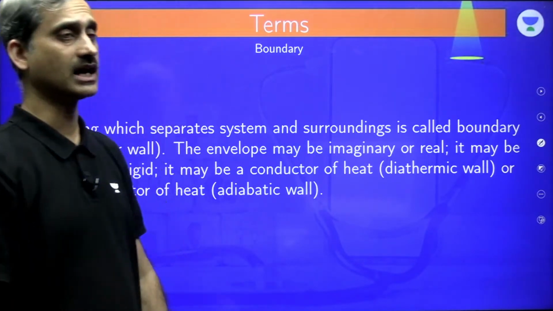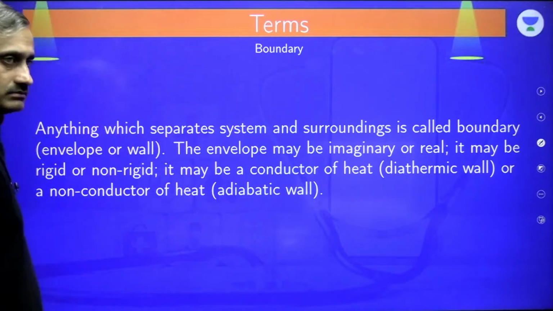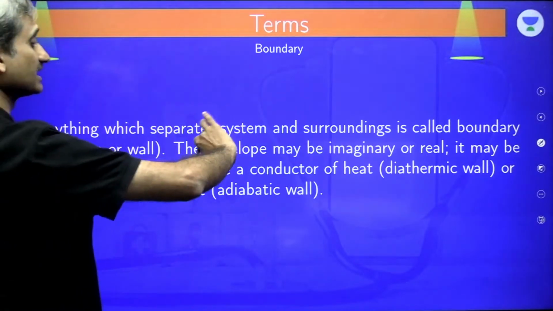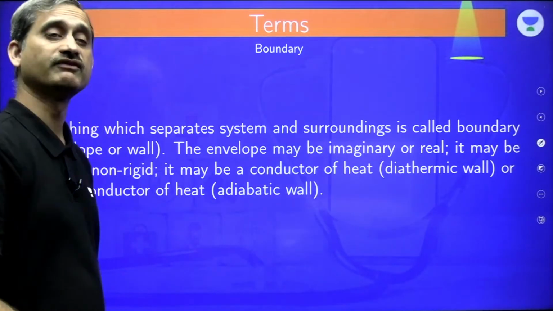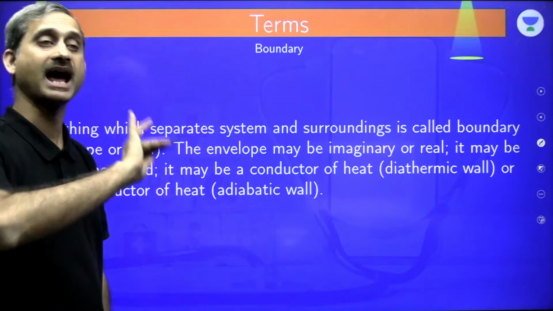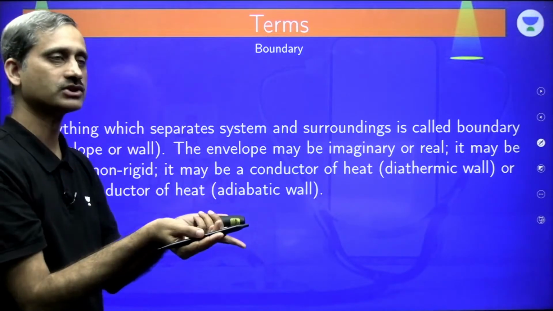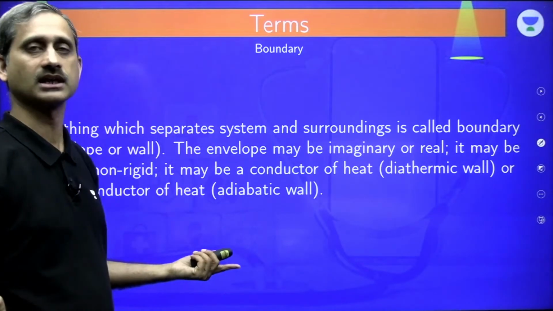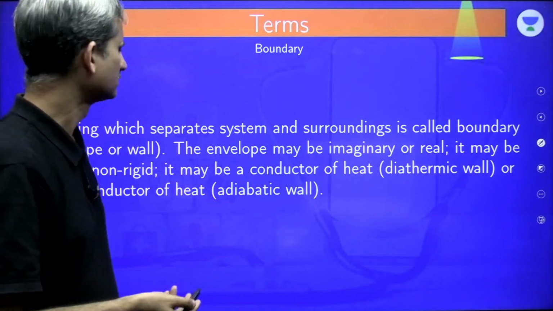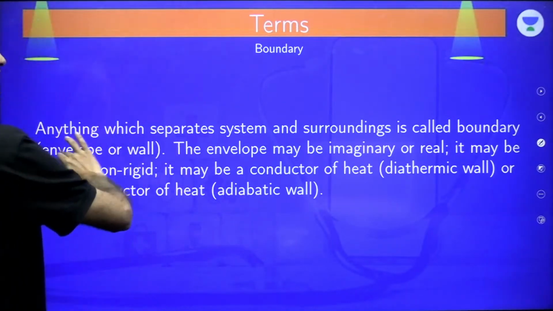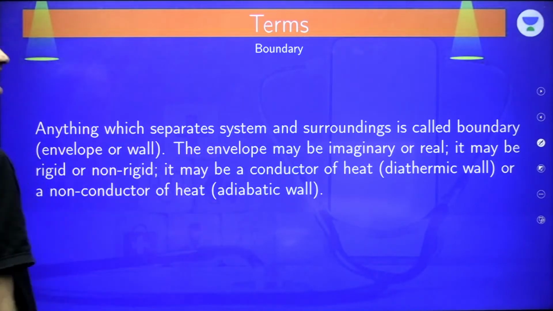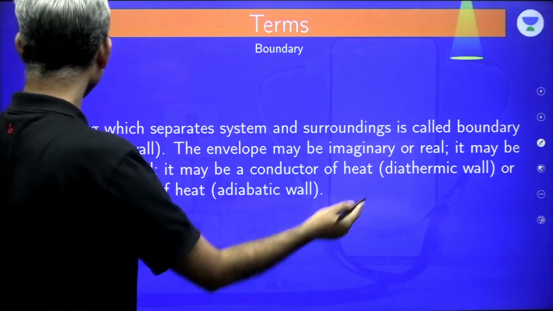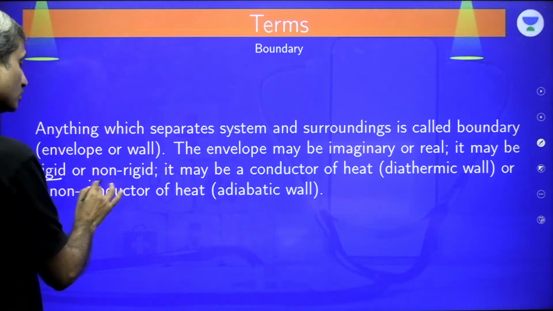Now let us say we have boundary. Boundary is anything which separates the system and surroundings. That is called a boundary. That is, we refer to the boundary to define the system and the surrounding. This is the boundary. So inside it is the system, outside it is the surrounding. It could be other way around also, as we define it. So it's called envelope, it's called a wall. This envelope may be imaginary or real, I just told you. It may be rigid or it may be non-rigid.